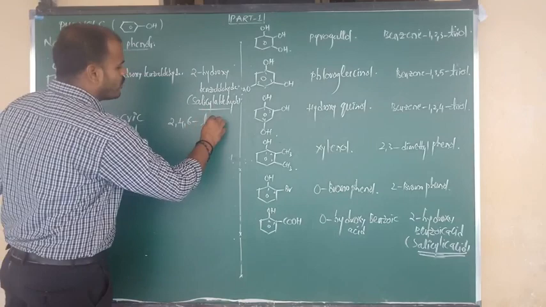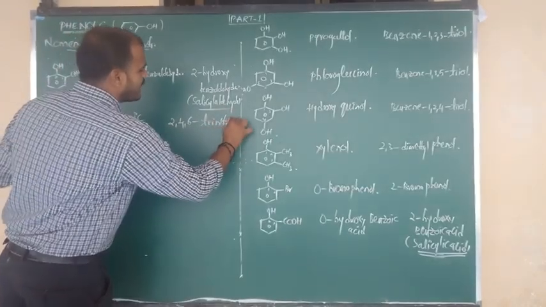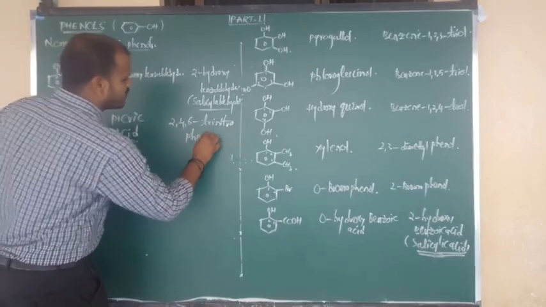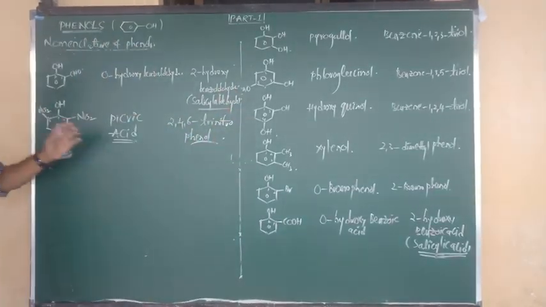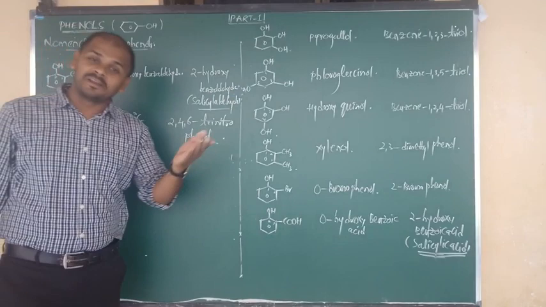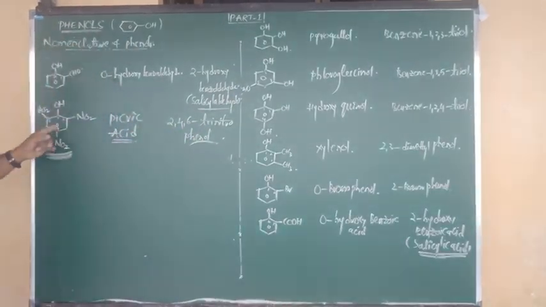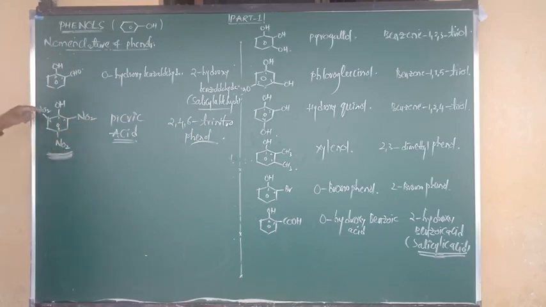So 2, 4, 6-trinitro. The remaining part is benzene bonded to OH, which is phenol. So what is the IUPAC name of picric acid? 2, 4, 6-trinitrophenol. That is the IUPAC name, and the common name is picric acid.